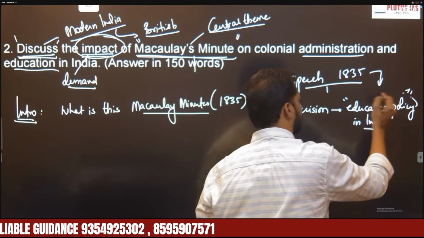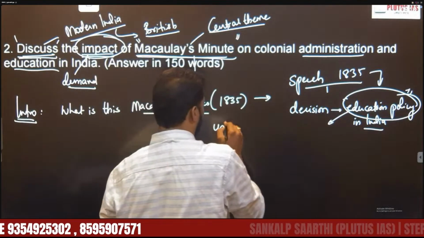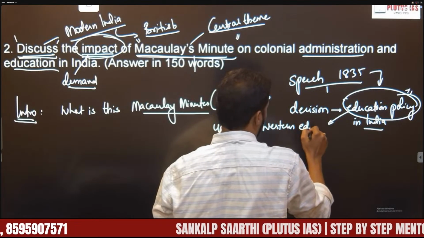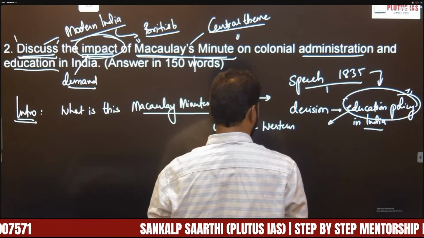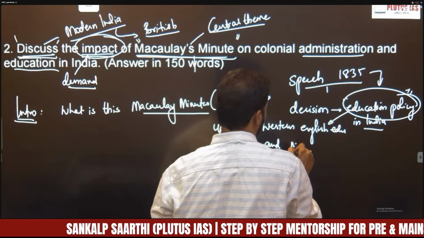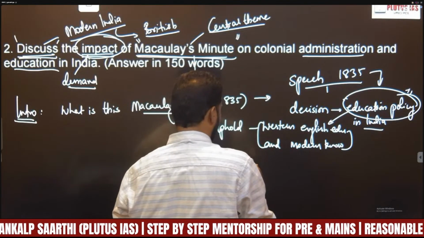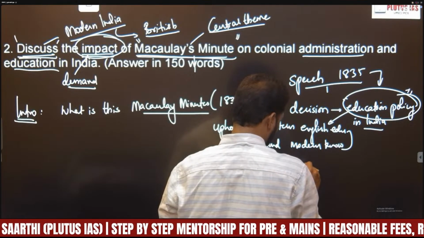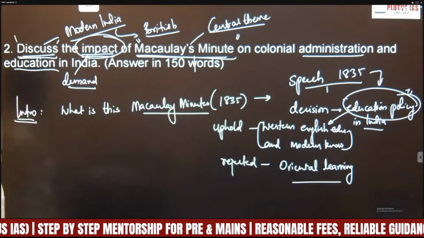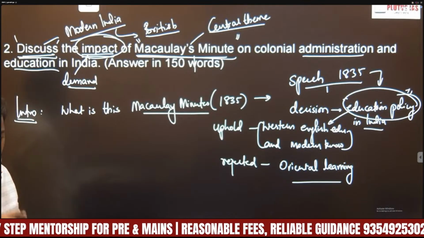In his speech, he upheld English education and modern knowledge, and rejected Oriental learning.